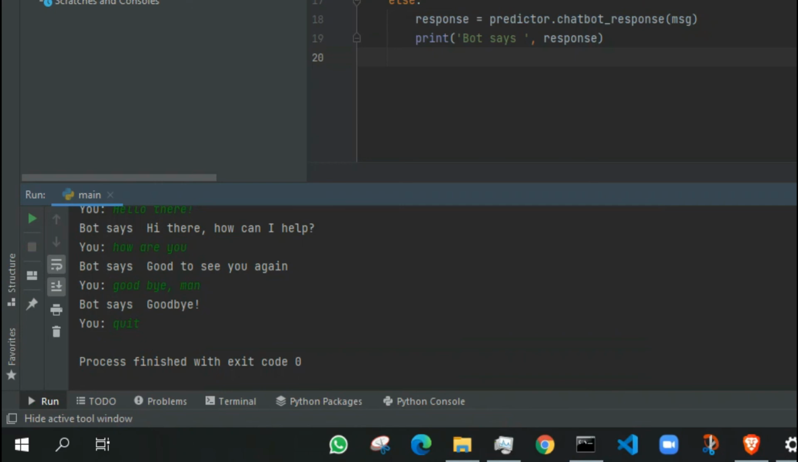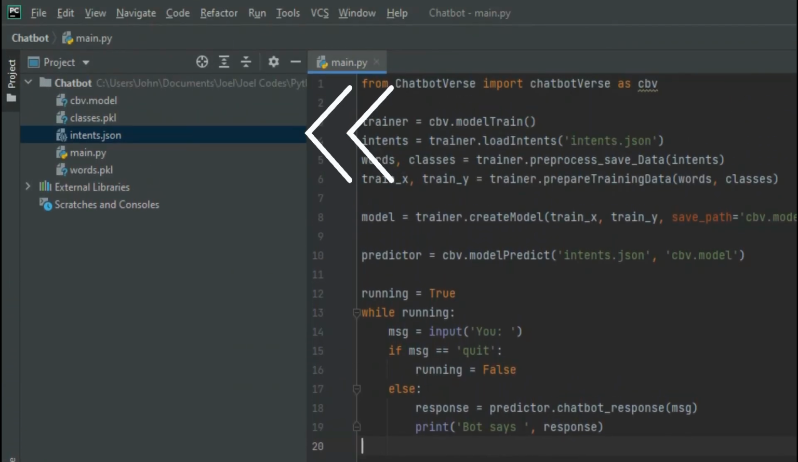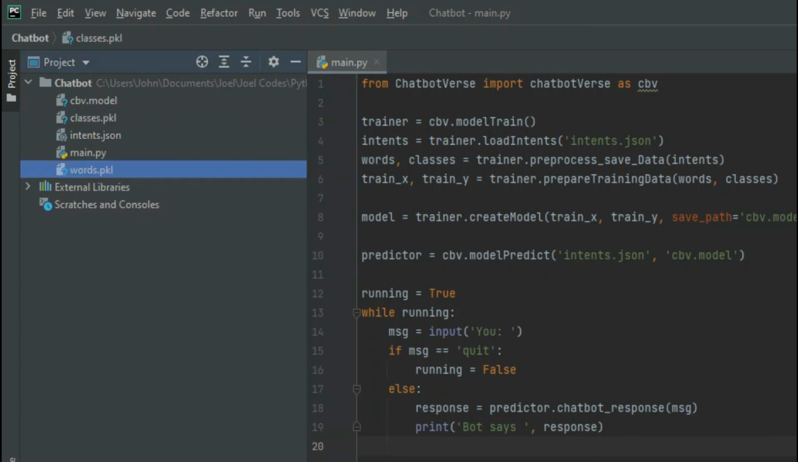So that was it. You can also observe that new files have been created. There's our model file, and there are these classes and words.pickle files. Those are just used for training the model.